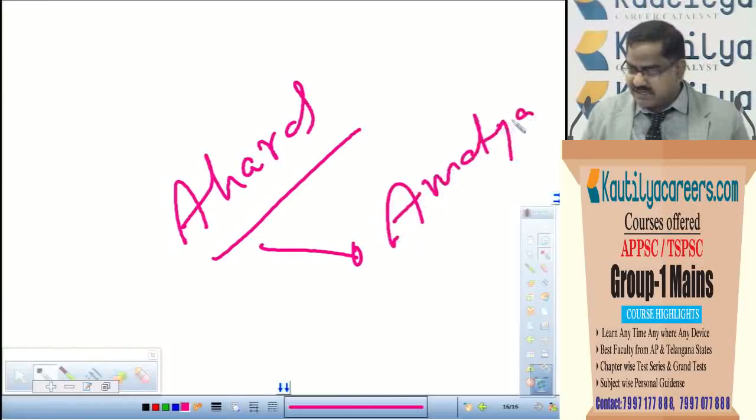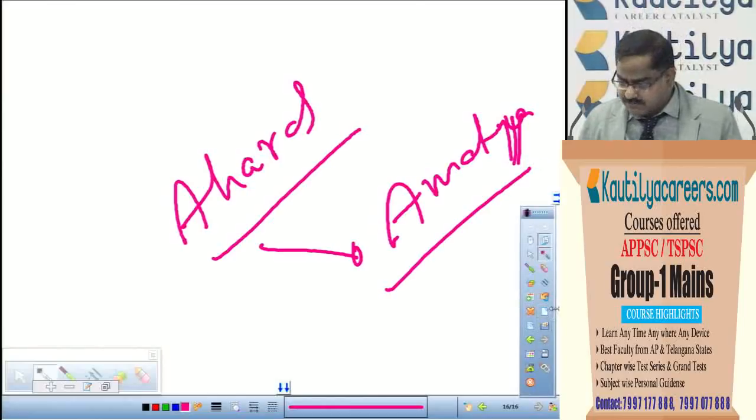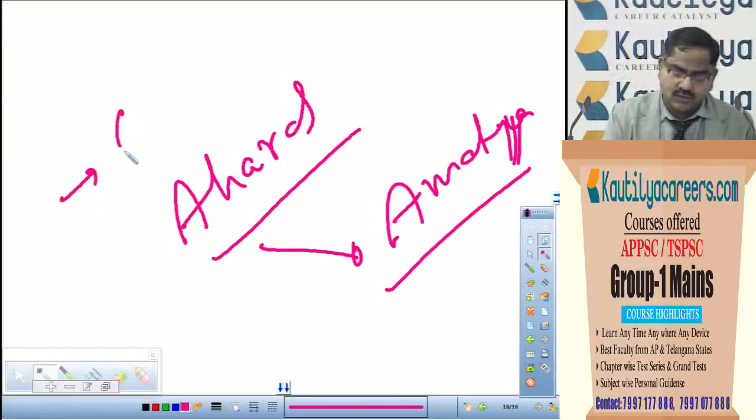Ahara was ruled by an officer, namely Amacha. Generally, Amacha means minister, but Amacha is not a minister in the age of Shathavahanas. Amacha is a top level civil officer, especially the governor of a province. The province at the time is known as Ahara, and the provincial ruler is known as Amacha. I am just giving examples of some provinces that existed during Shathavahanas as revealed by inscriptional or epigraphic evidences.